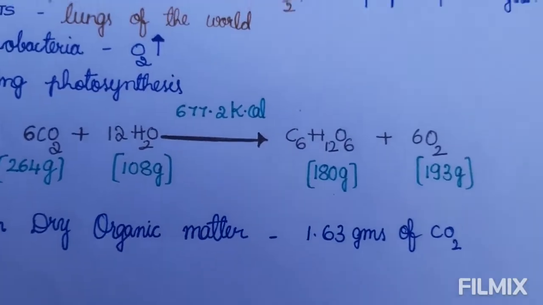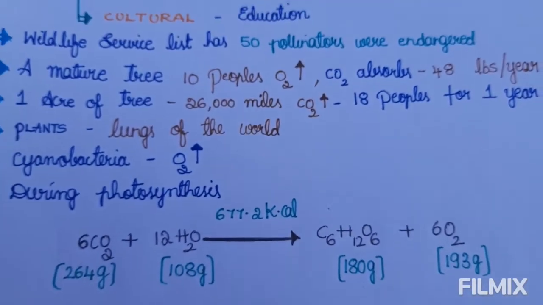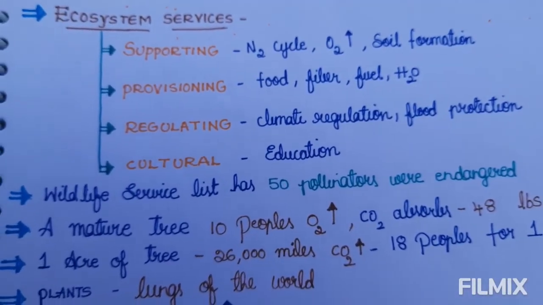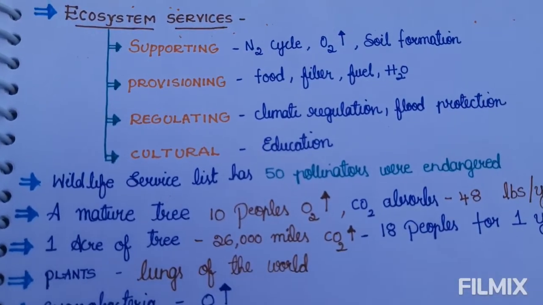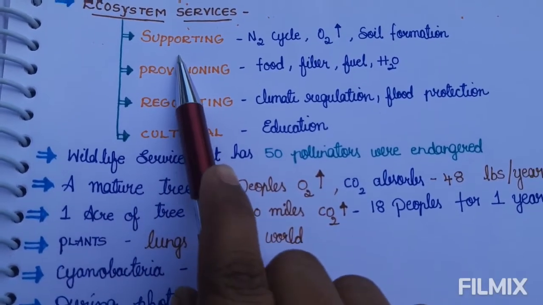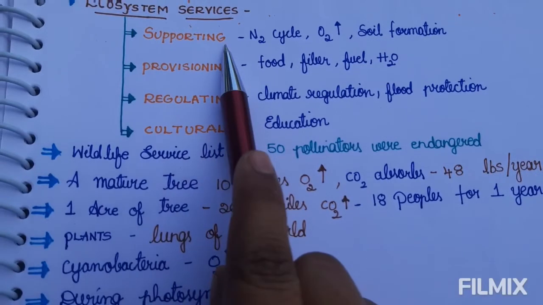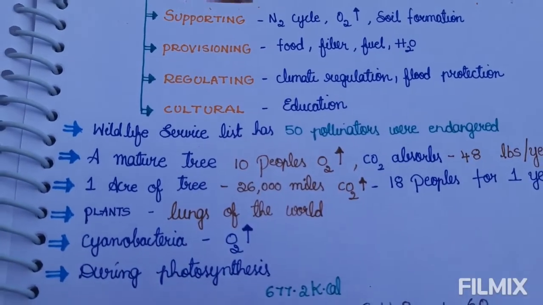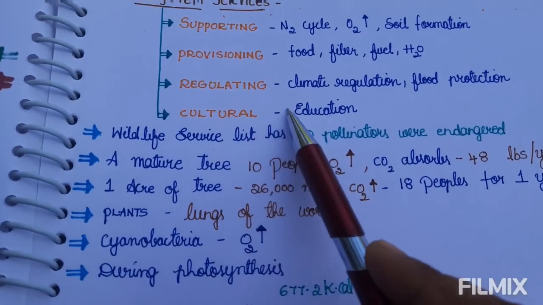Next, we will discuss ecosystem services. The services provided by the ecosystem are supporting, provisioning, regulating and cultural services, everything the ecosystem does good for us.